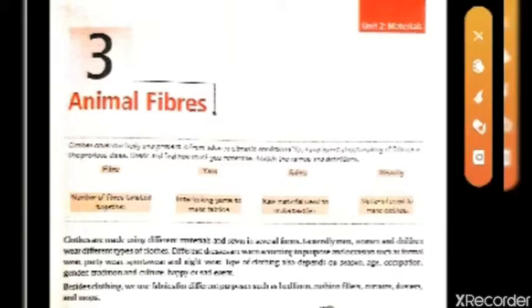So we can read the introduction part, that we are getting the clothes, that means fibers, from the animal fiber, just like the wool, silk, rayon, nylon. These are the fibers. That means the making of the clothes, the making of the carpets or anything else, it is just the fibers. So here we will not read about the plant fibers, but we will read about the animal fibers.